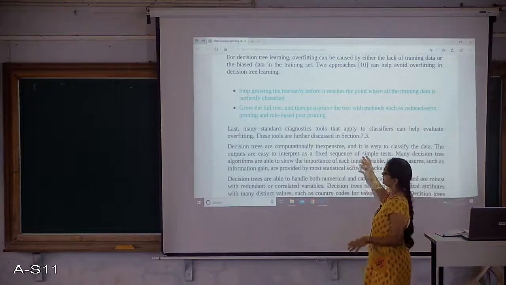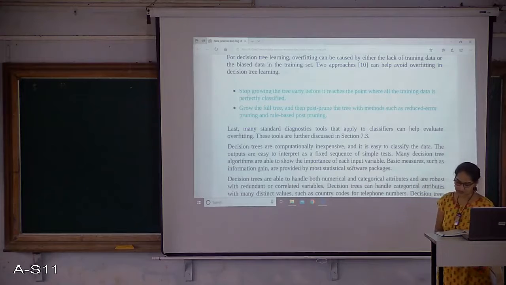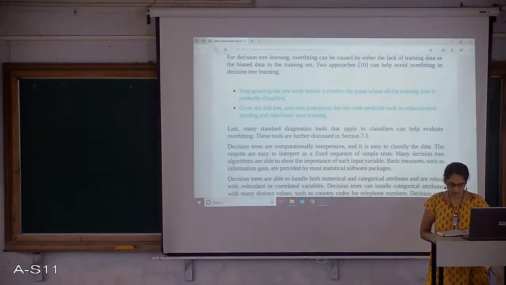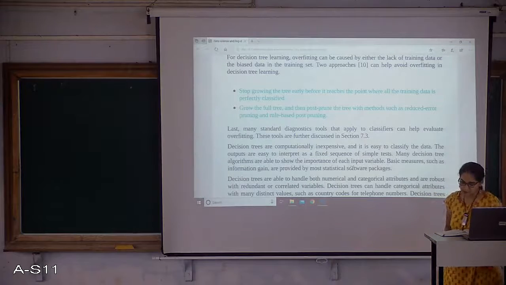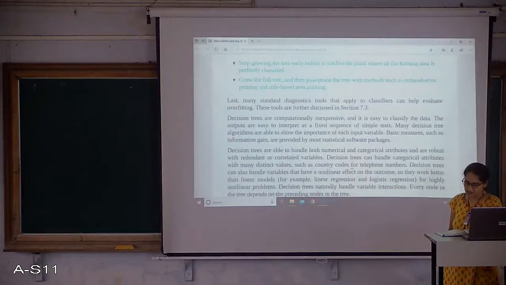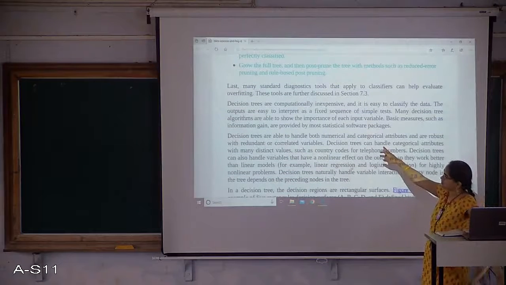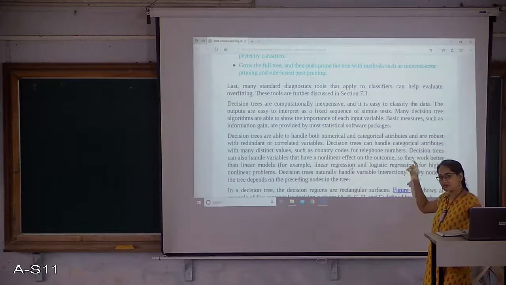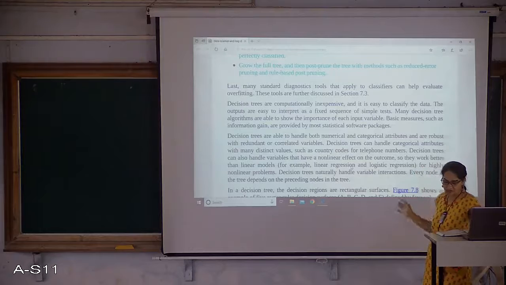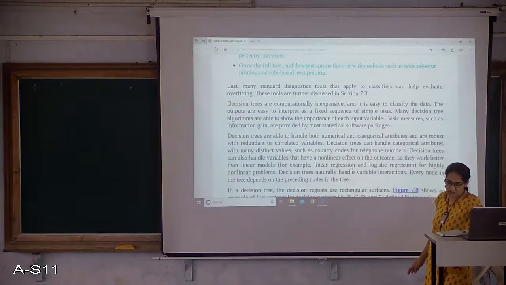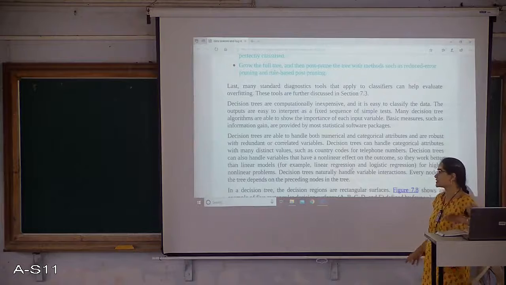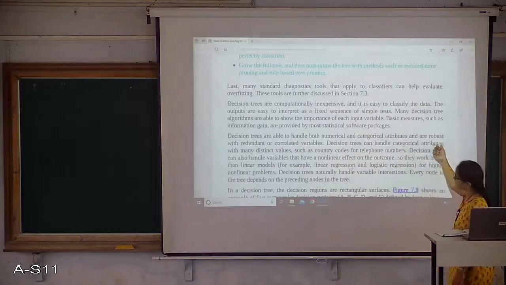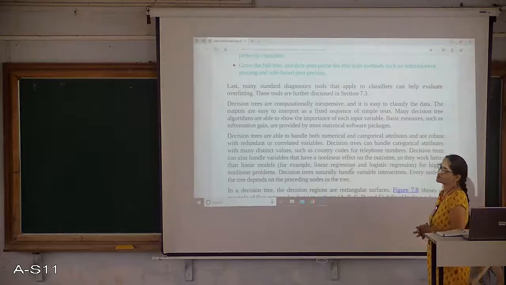So it is computationally inexpensive and it is easy to classify the data because of the structure of the tree. We will be able to understand it easily, right? Then it is able to handle both numerical and categorical data, which we already saw in the previous example, and it is robust with redundant entries and correlated variables also.